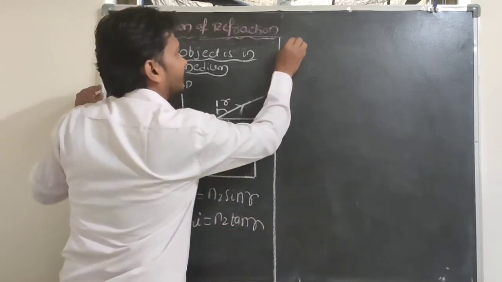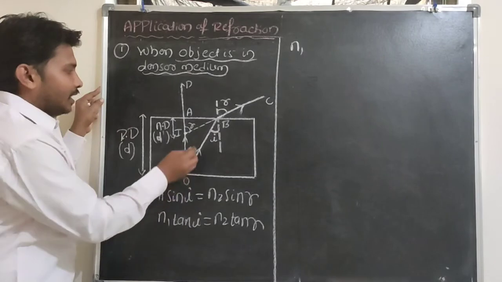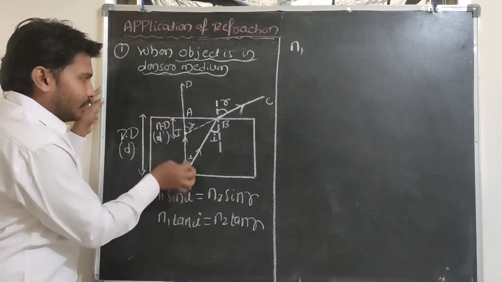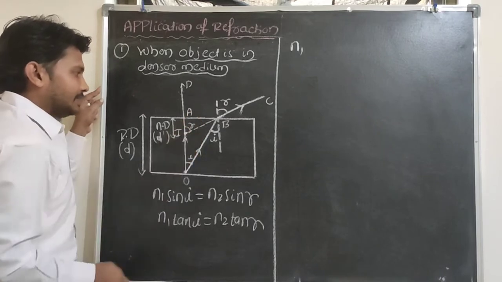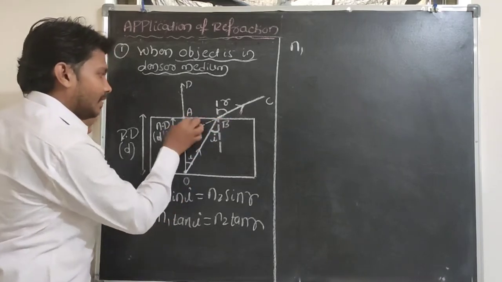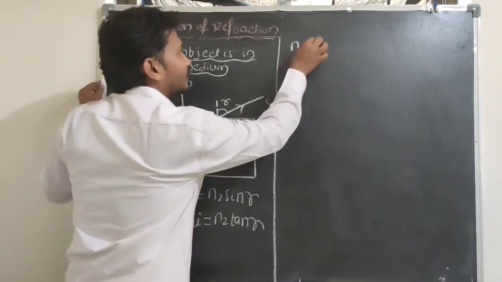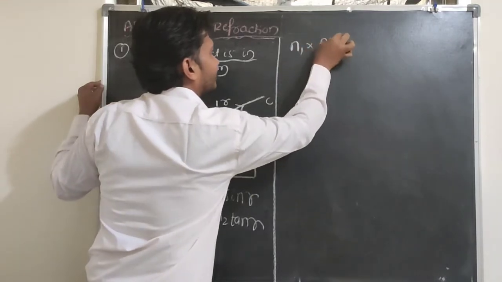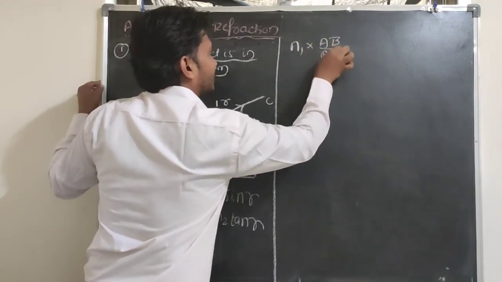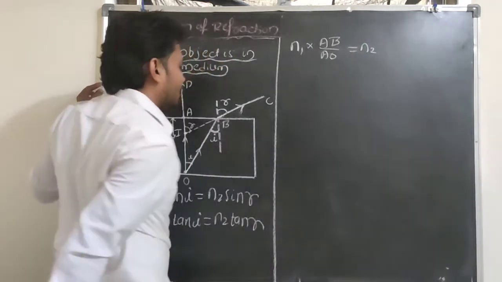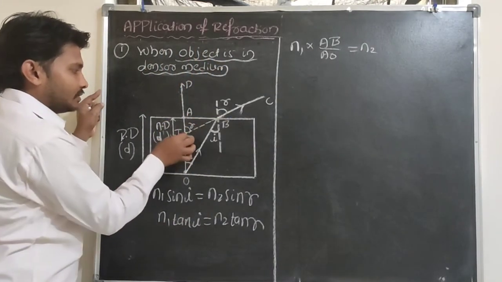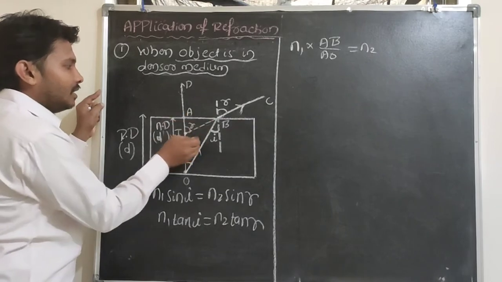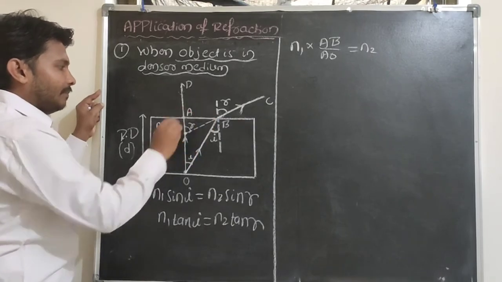From the triangle OAB, tan I is opposite by adjacent. Opposite means AB, adjacent means AO. So tan I is equal to AB by AO. Similarly, from the triangle IAB, tan R is equal to AB by AI.